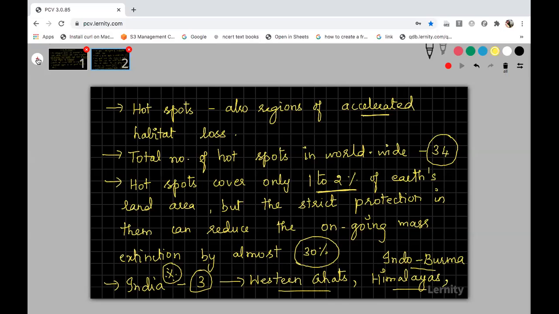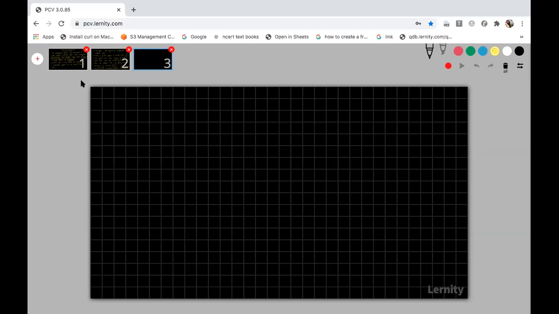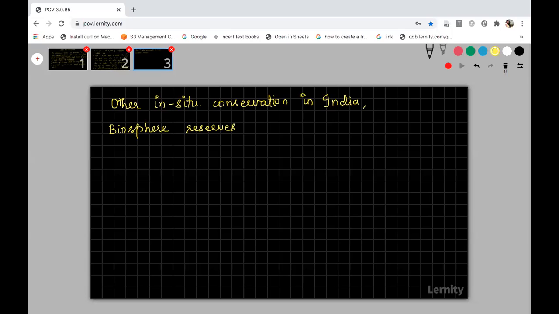One example I gave you for in situ conservation is the biodiversity hotspot. Now the other in situ conservation in India. This is not only in India, it is found everywhere in the world, but I just want to give you the count of in situ conservation in India. So one is biosphere reserves. Biosphere reserves are present all over the world, but the count I'll be giving only for India. Biosphere reserves in India are about 15.